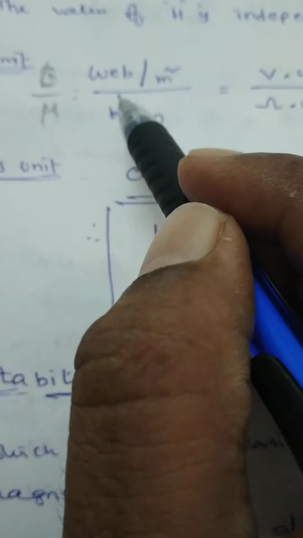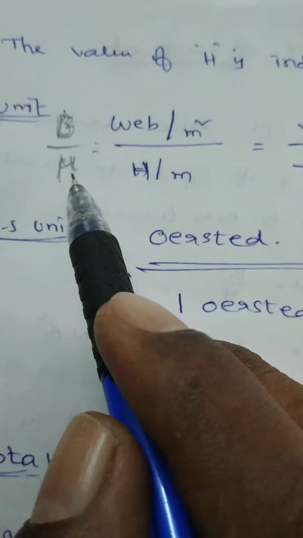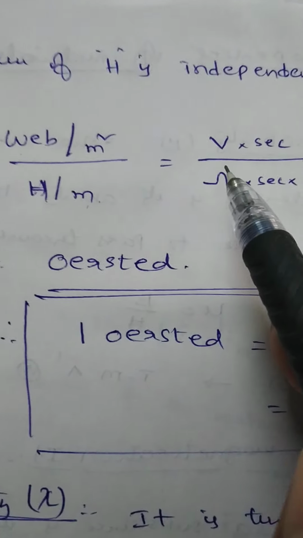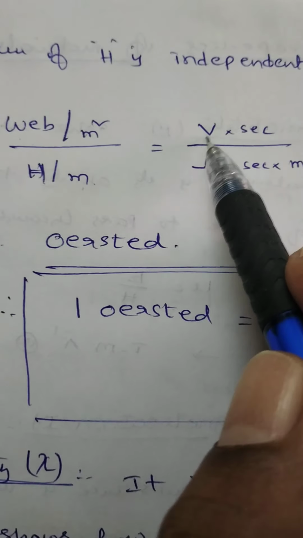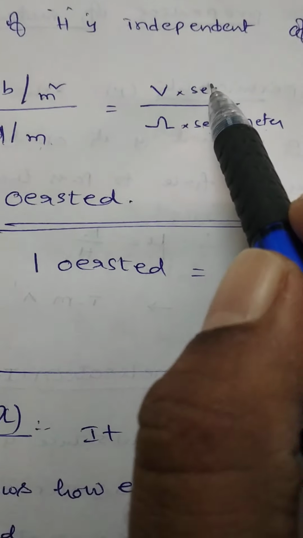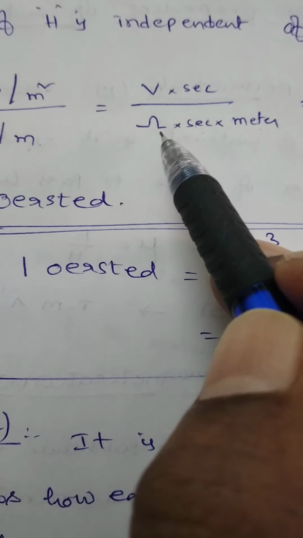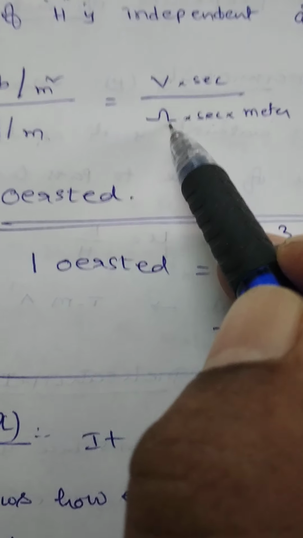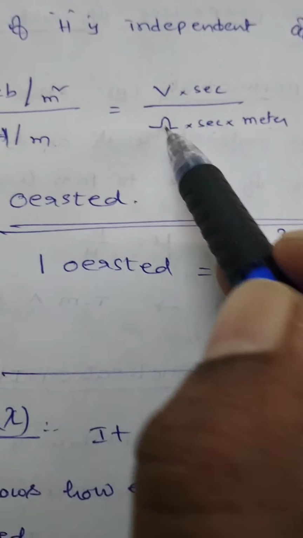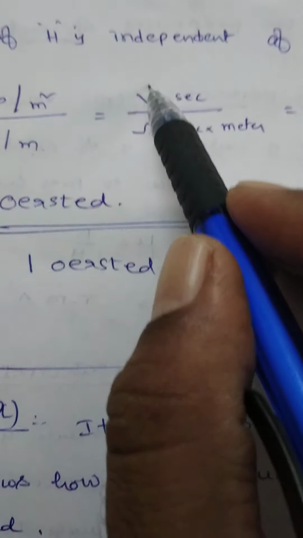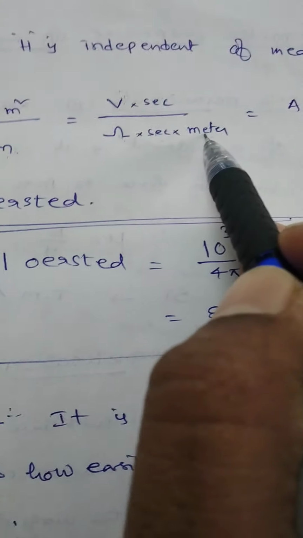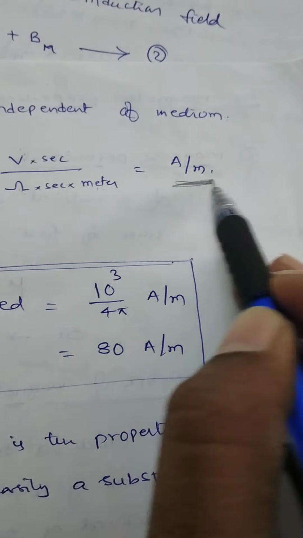So B's SI unit is Weber per meter square by mu, Henry per meter. Again, this is equivalent to volt second by ohm second into meter. Second cancels. Volt per ohm, V by R. According to Ohm's law, I is equal to V by R. But V by ohm is equal to I, represented in ampere. Ampere per meter. This is the ampere per meter.